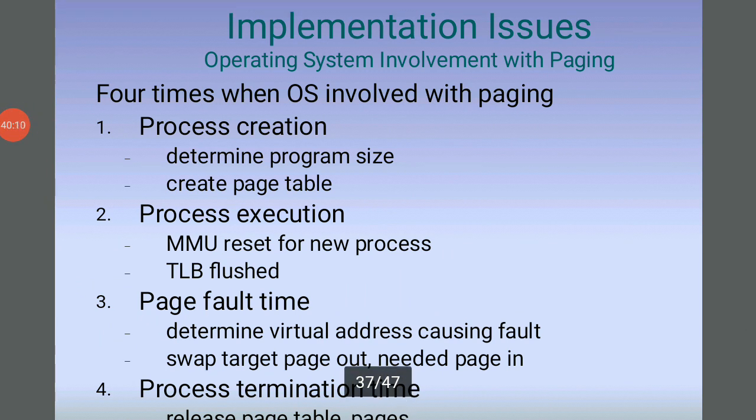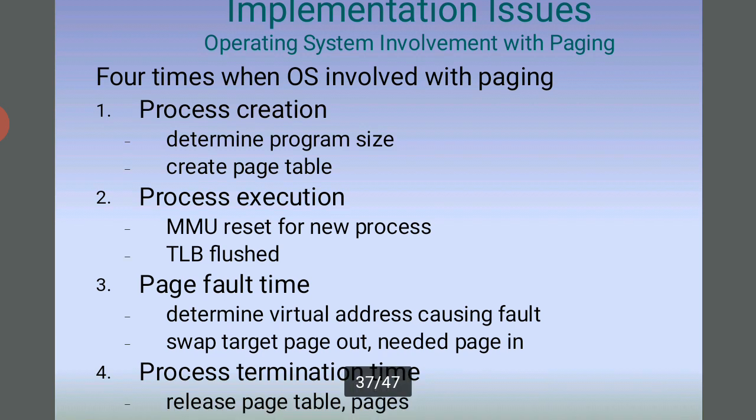So, implementation issues. The operating system is involved with paging at four times: process creation, process execution, page fault time, and process termination time. Process creation is determining the program size and creating the page table. At process execution, the MMU is reset for the new process and the TLB is flushed. At page fault time, determine the virtual address, swap out the target page, and bring in the needed page. At process termination time, release the page table pages.